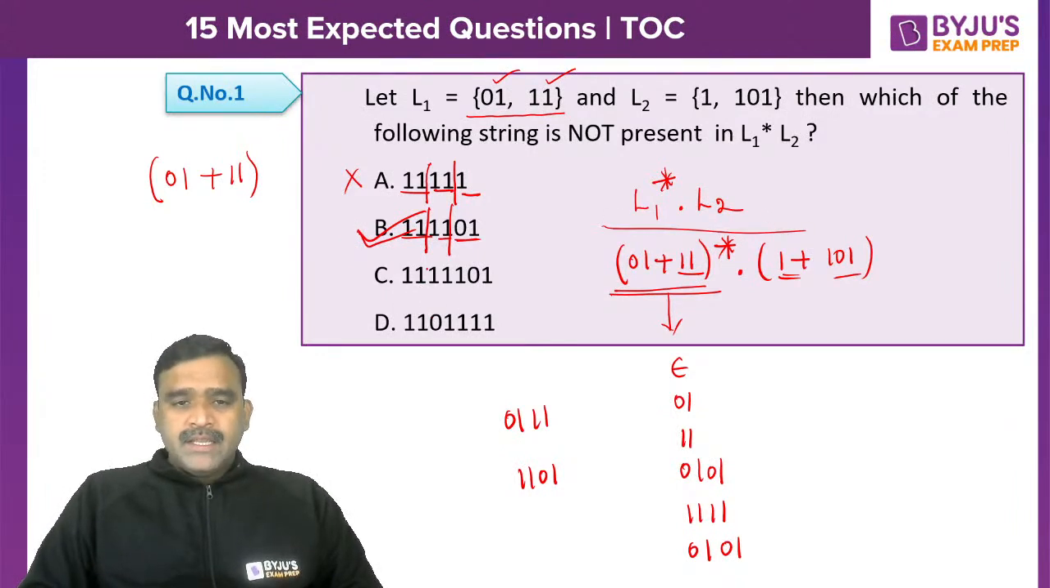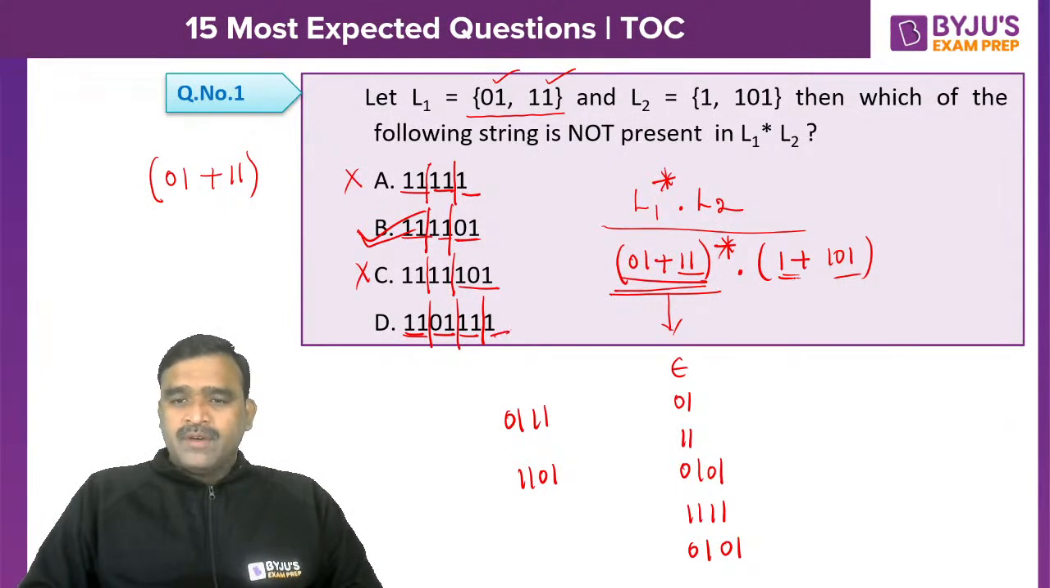And for option C, 11, one instance of 11, second instance of 11 and ending with 101. So this is present. And one instance of 11, one instance of 01, again one instance of 11. So first instance 11 can be taken, second instance 01, third instance 11 from this part only.